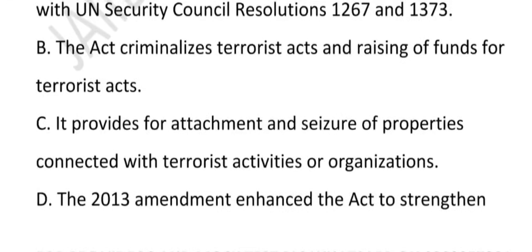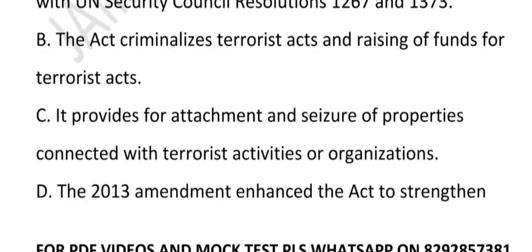What about option C? It provides for attachment and seizure of property connected with terrorist activity or organization. Is this correct? Yes, it is correct. It means that police can freeze properties linked to the terror group. For example, if a terror group owns a house, the government can seize it, like confiscating a thief's stolen car.